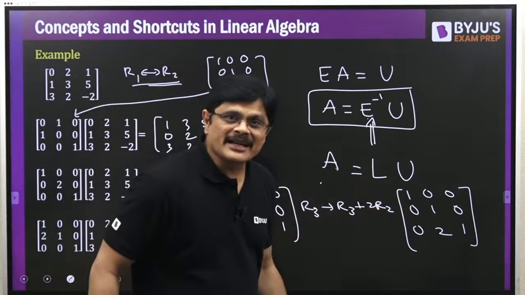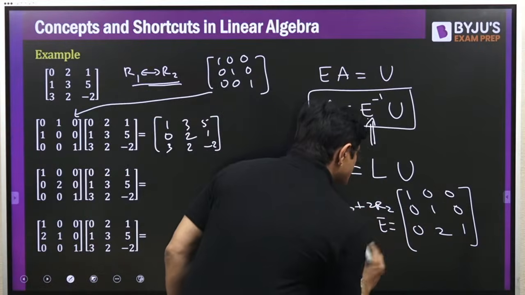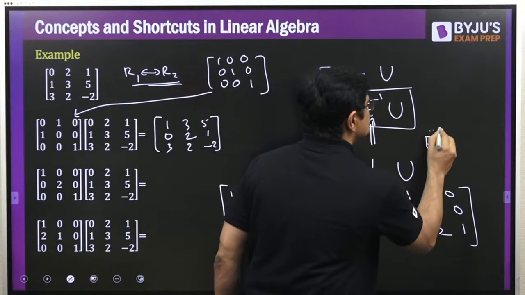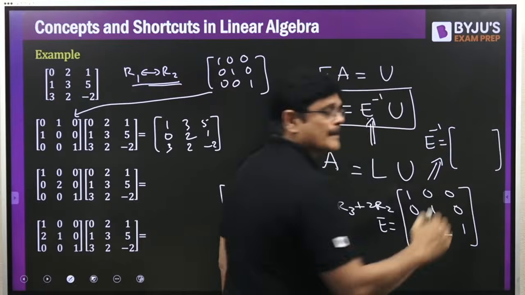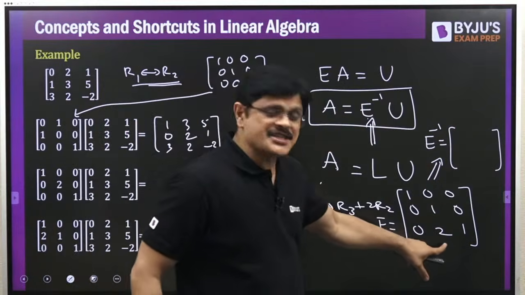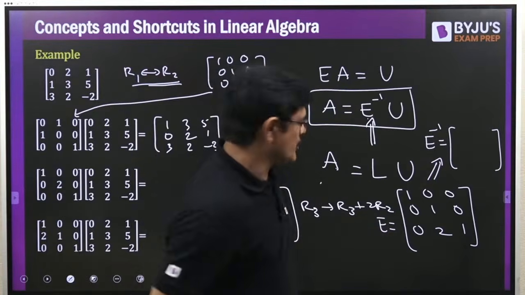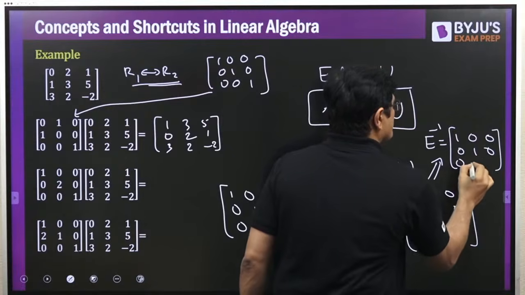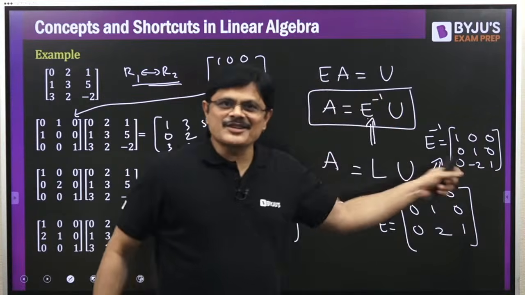And what is the inverse of this elementary matrix, sir? If it is obtained by a third row or third column operation, wherever the constant is there, you replace the constant with minus of the constant. On the first day, I explained this. And that is the inverse of this matrix.